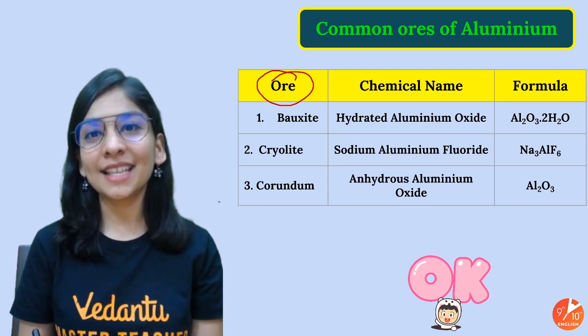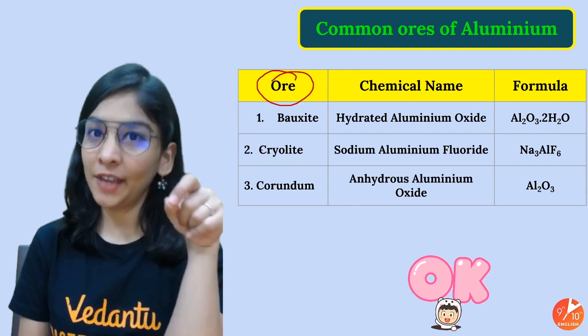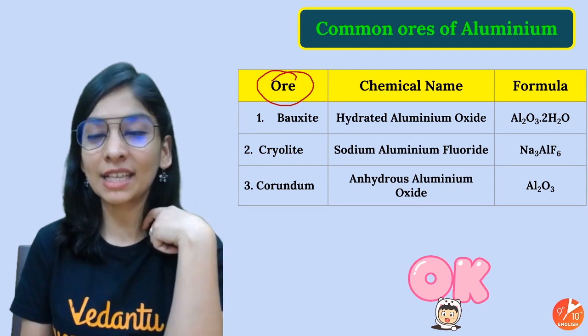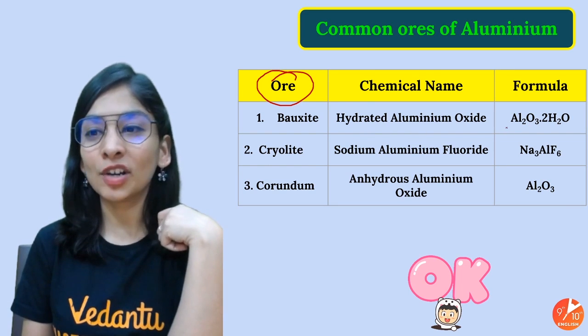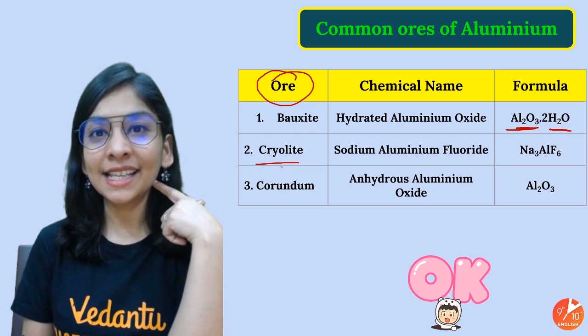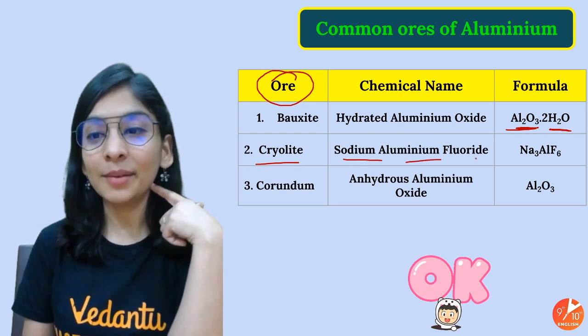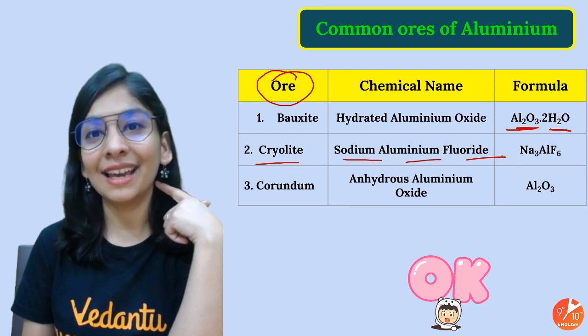So aluminium exists in nature in the form of these three kinds of ore. The very famous one that I think you know is bauxite. That's hydrated aluminium oxide, aluminium oxide with 2 molecules of water. Then this is cryolite, equally important. We are going to use it as well. That's sodium aluminium fluoride, Na3AlF6.